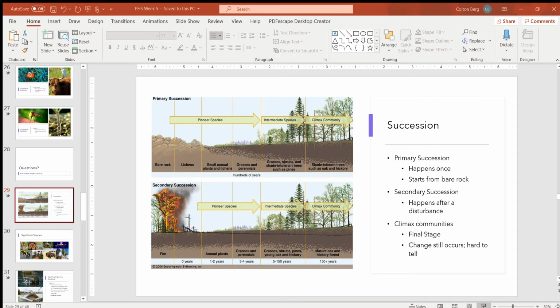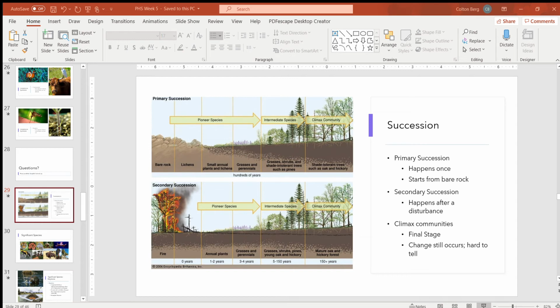Okay. We're starting on notes on secession. There are two different types of secession. Secession is the change over time of an ecosystem. As you might have become familiar with, ecosystems don't stay the same over time. A grassland changes. We just call it a grassland because, predominantly speaking, that's what it is. But there's going to be slight variations and changes over time. It may take a long time to get there, and that's what we're talking about right now.